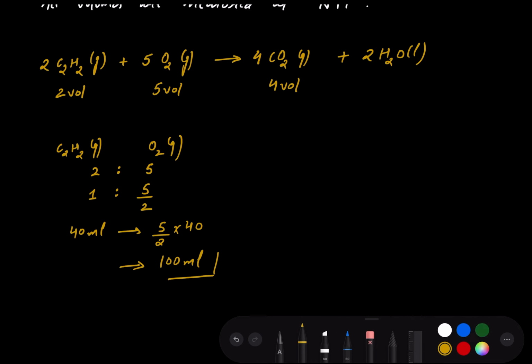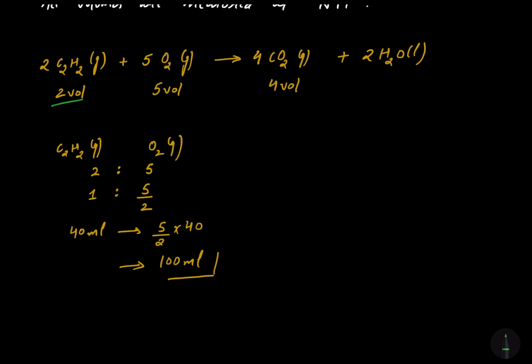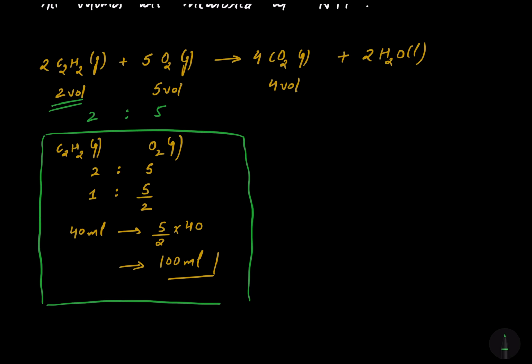So I have calculated the volume of oxygen that will react with 40 ml of acetylene, and I have used the ratio 2 is to 5 according to the balanced chemical equation for solving this question. 2 volume of acetylene reacts with 5 volume of O2.